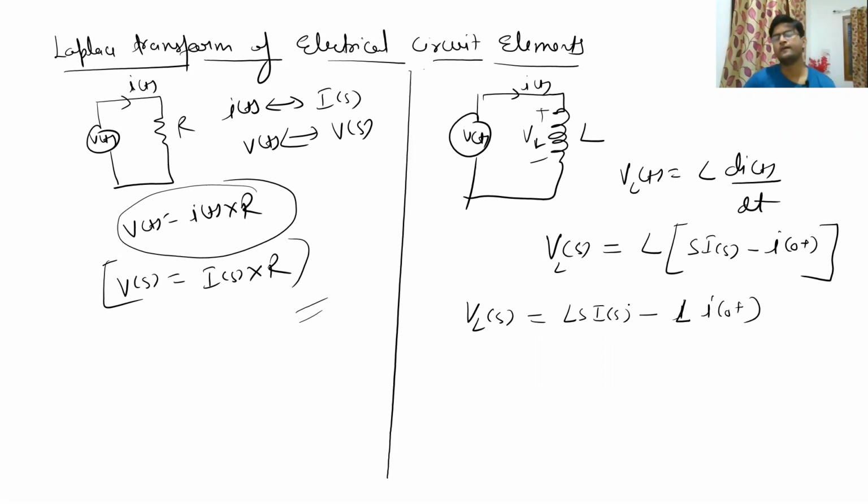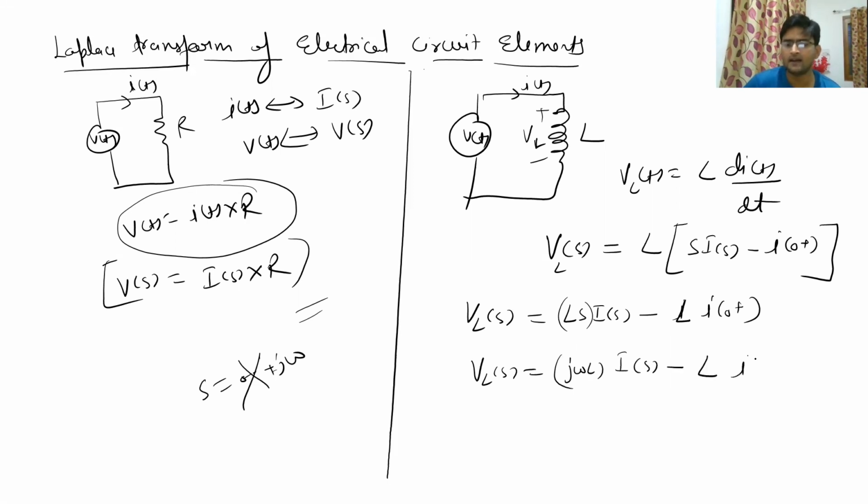I already told you that s is equal to sigma plus j omega, right? In this transformation, we will just take s equal to j omega, not sigma, because we will assume that it is under the stable condition. So we can write VL(s) by replacing s with j omega: j omega L into I(s) minus L i(0+).